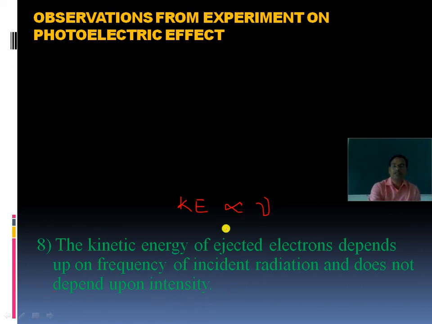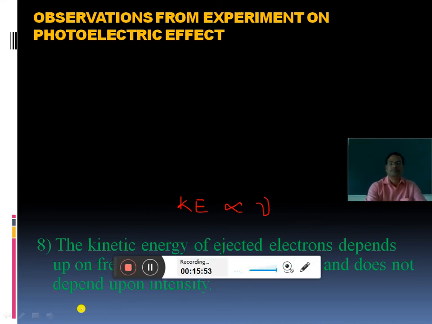and this is actually the contradictory part between particle theory and wave theory. That also we have to discuss in failures of this theory. So this is the total explanation for observations from experiment on photoelectric effect. So in the next lecture we have to discuss the different definitions.